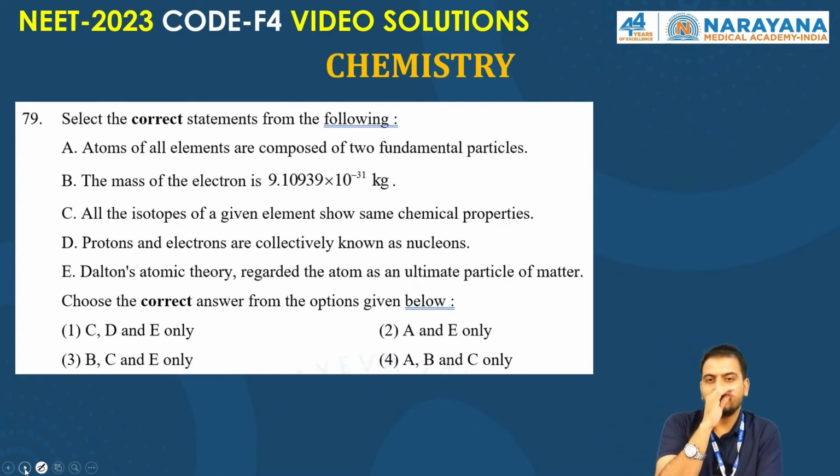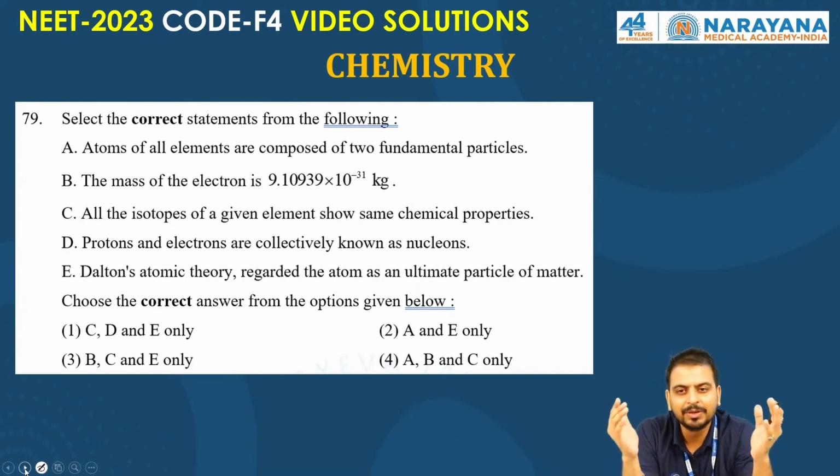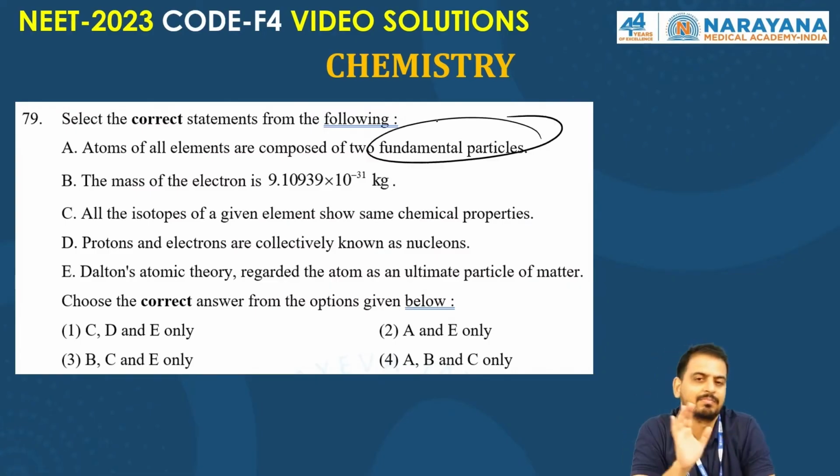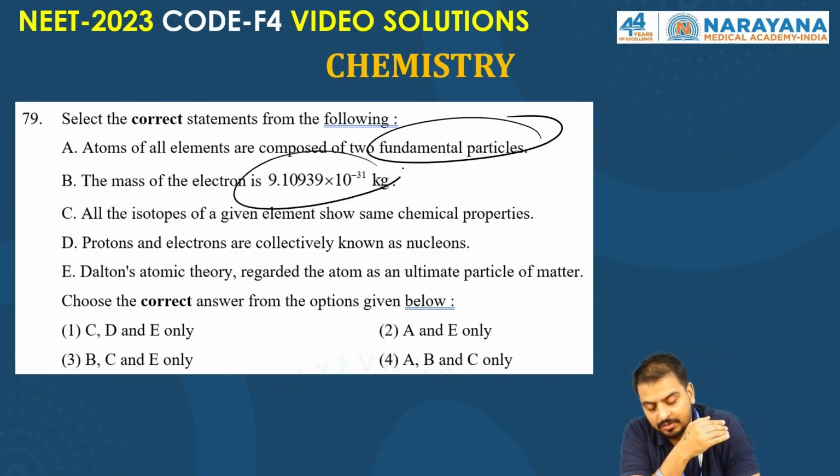Select the correct statement from the following. Very simple question. Atoms of all elements are composed of two fundamental particles, right? So atoms of all elements are composed of two fundamental particles. That's wrong. Fundamental particles are electron, proton, neutron. Mass of electron is 9.1 into 10 to the power minus 31.